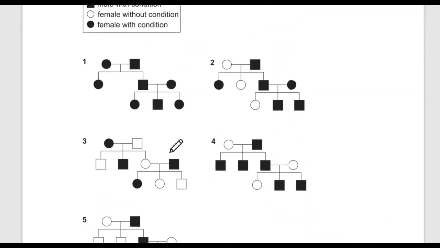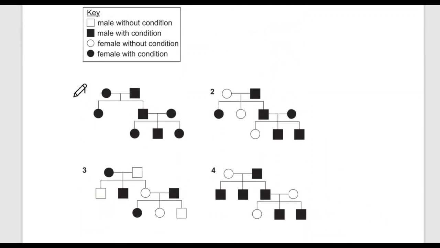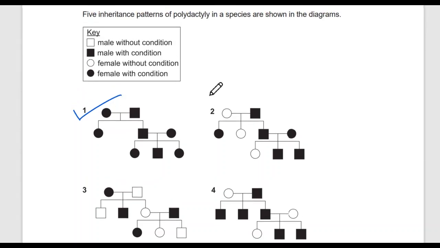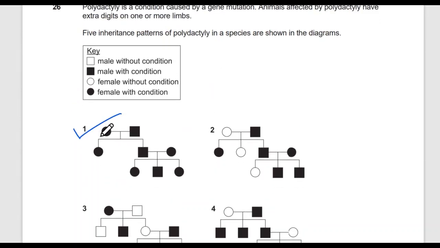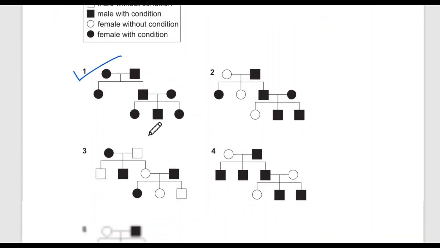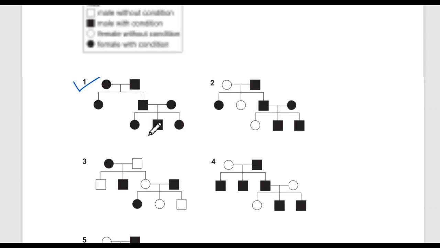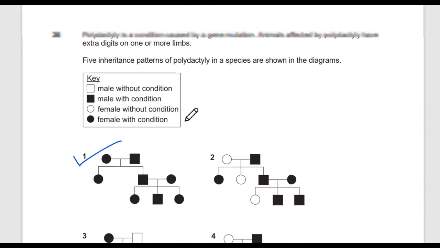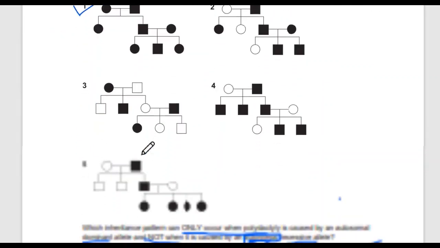For this, most of the students go for answer number one. Why? Because most students have the concept that a dominant allele occurs more frequently than a recessive allele, and in all these pedigrees, option number one is the one in which most people are affected, so it must be dominant.